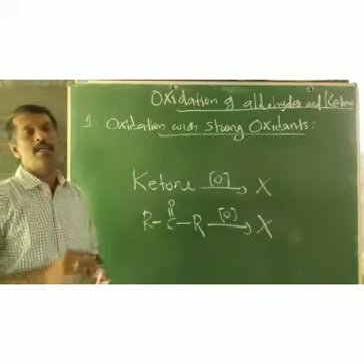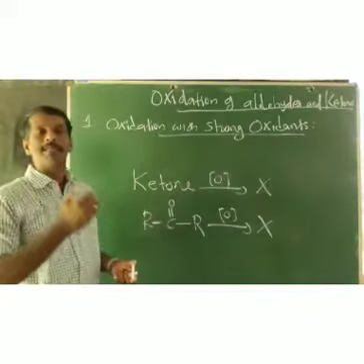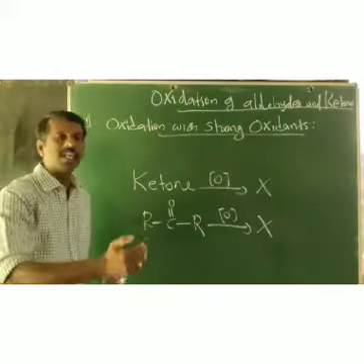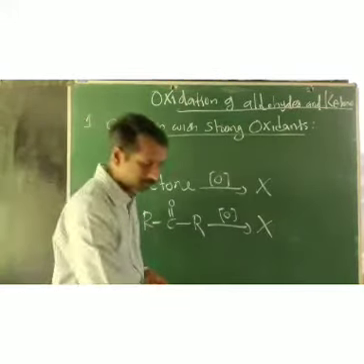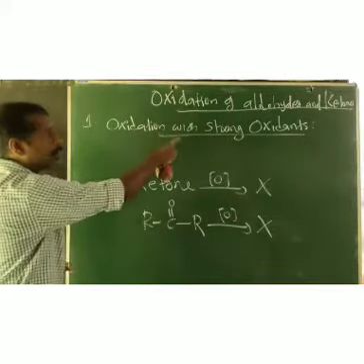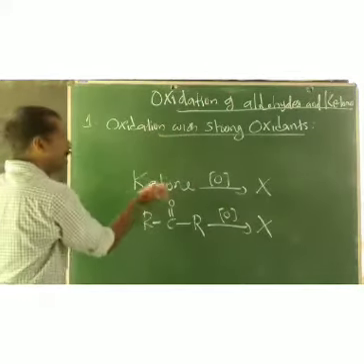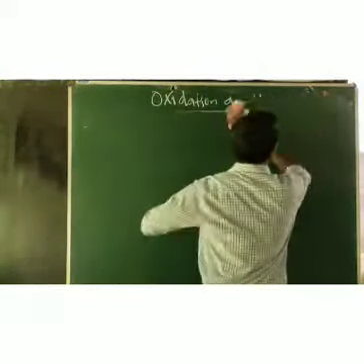So aldehydes undergo oxidation into the corresponding carboxylic acid with strong oxidizing agents, but ketones will not under normal conditions. So the first one is oxidation with strong oxidants like potassium permanganate, sodium dichromate, chromic acid, or Jones reagent.